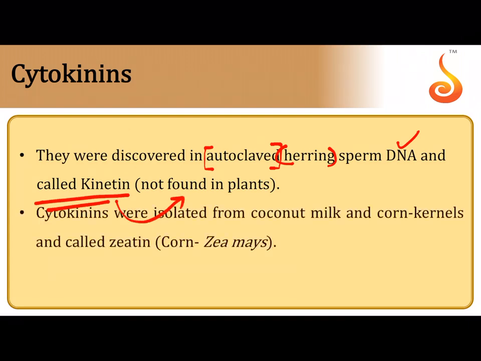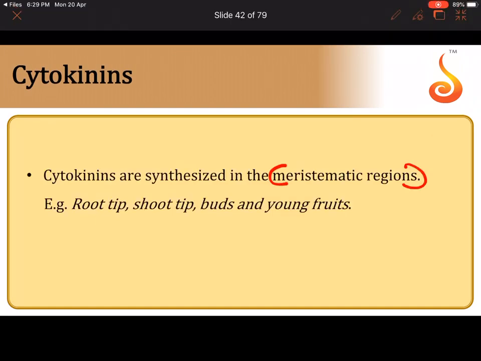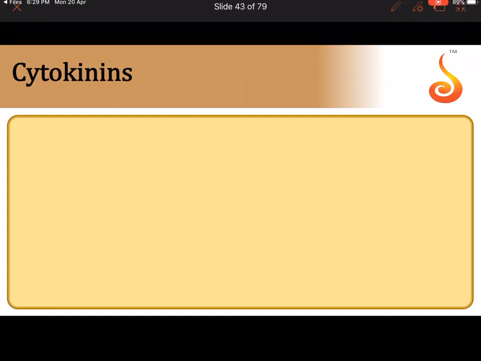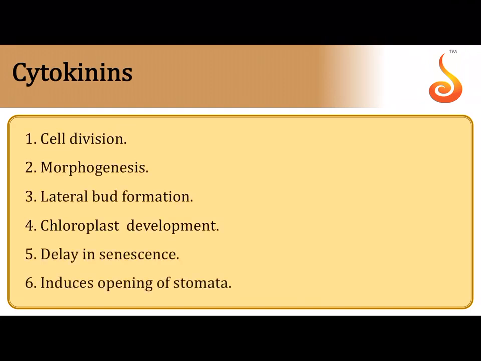Like I said, kinetin is not found in plants, but a very close relative of kinetin, that is called zeatin, was identified in coconut milk and corn kernel. Corn kernel is nothing but the corn seed, the endosperm of corn seed. Okay. Cytokinins are synthesized, very important, mostly by meristematic tissue, and they are usually found in the root tip, in the shoot tip, in the bud. Basically, all the growing parts of the plant body are involved in production of cytokinins, and they are involved in cell division. We will go one by one here.